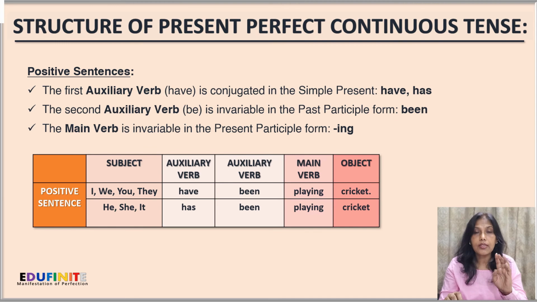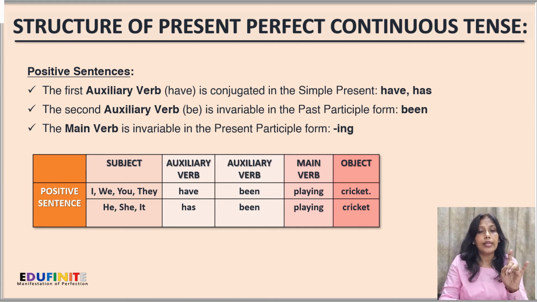Next, for the third person singular, he, she, it, we'll use the first auxiliary verb as has, the second will be same, been, and of course the main verb will end with ing, so playing. So the sentences will be as he has been playing cricket, or she has been playing cricket, or it has been playing cricket. So that's it.